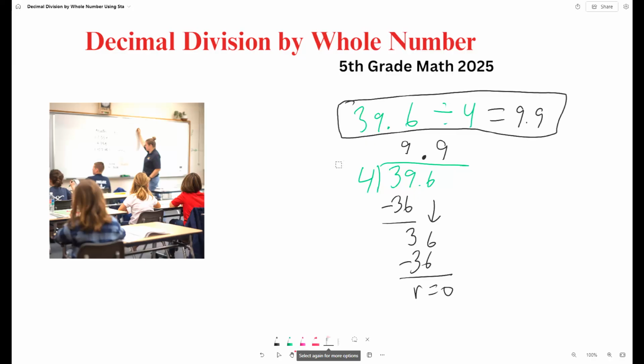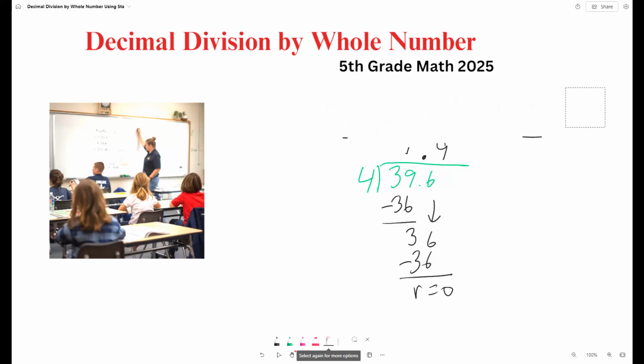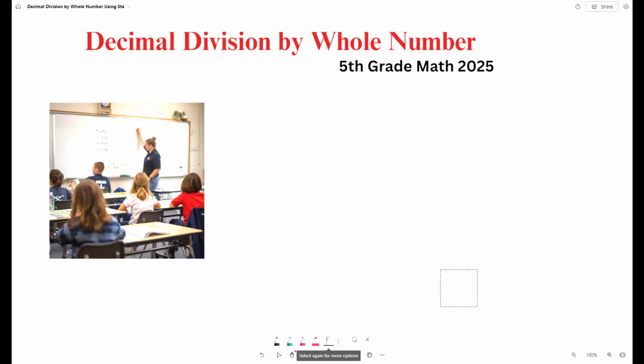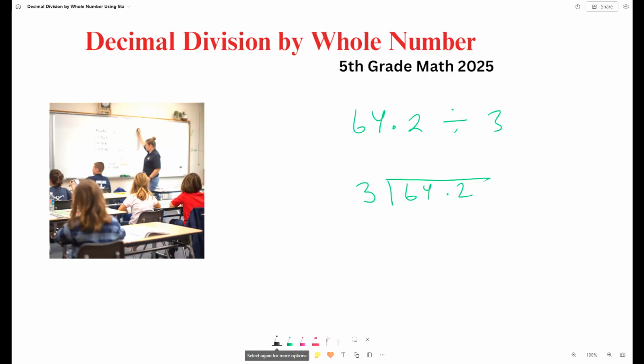Now let's go on to our last example. Our last example says that 64.2 we need to divide by 3. So 64.2, let's write our division. Now let's write our period. How many times does 3 go into 64? Let's see.